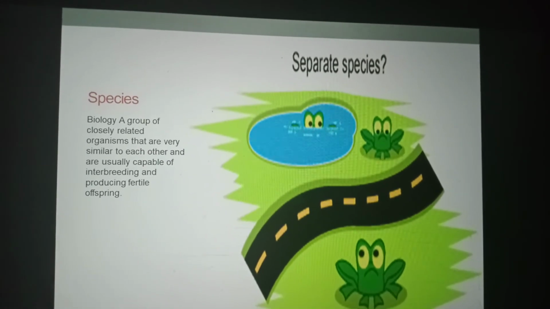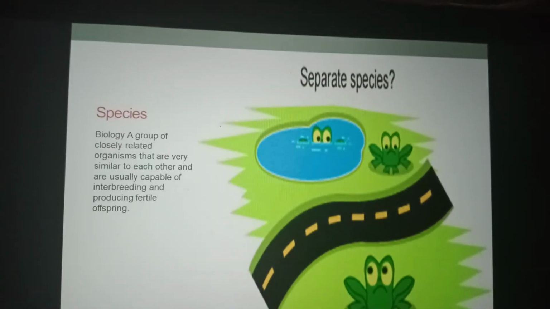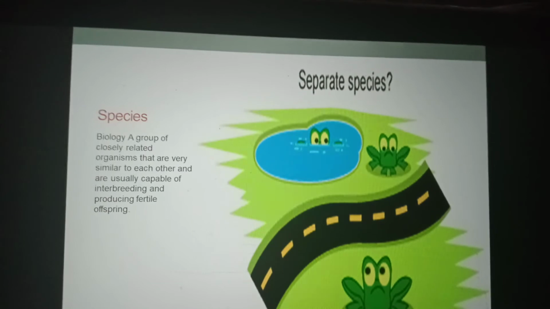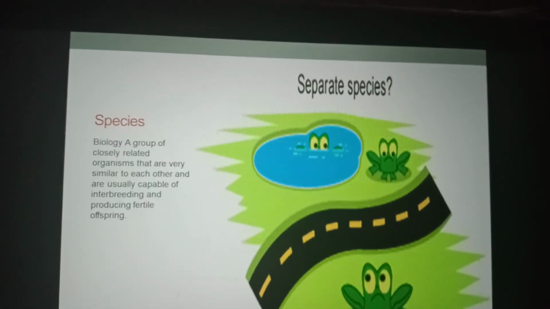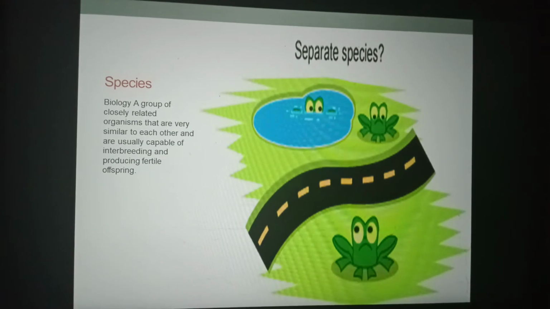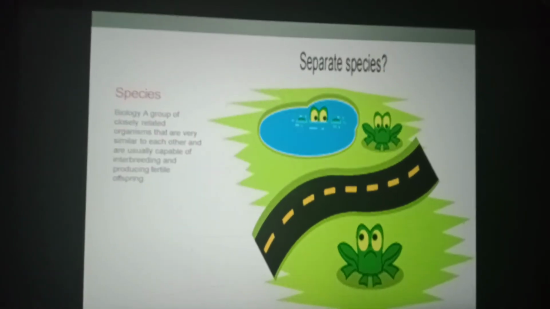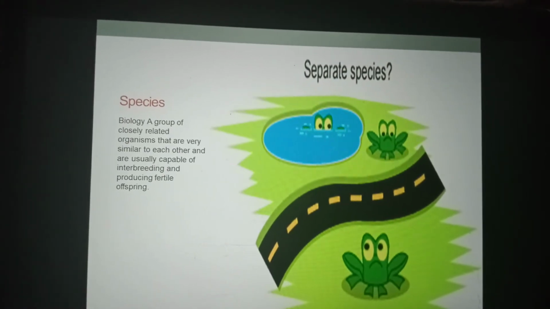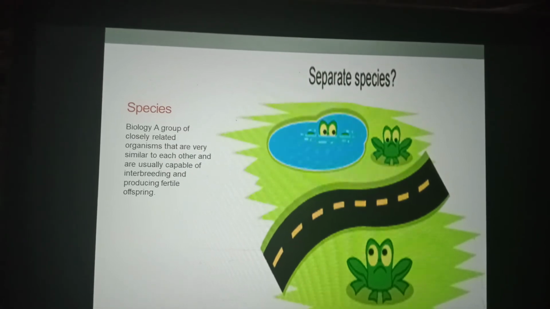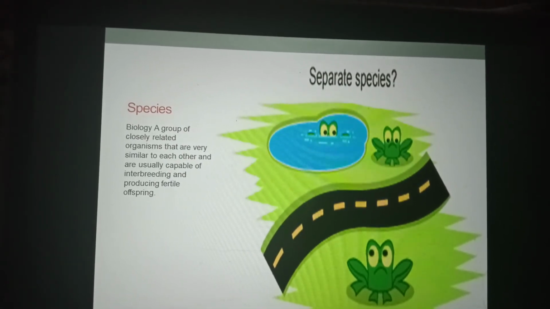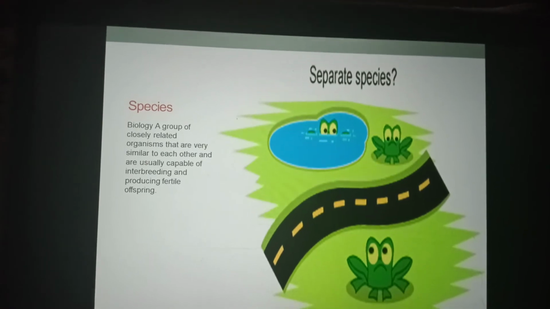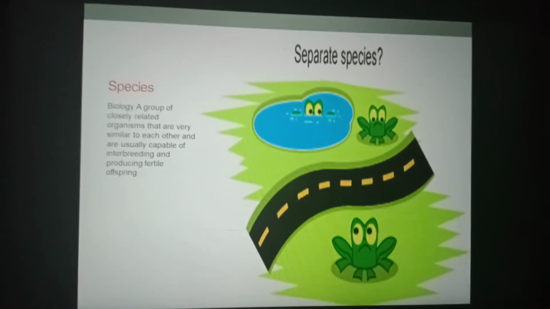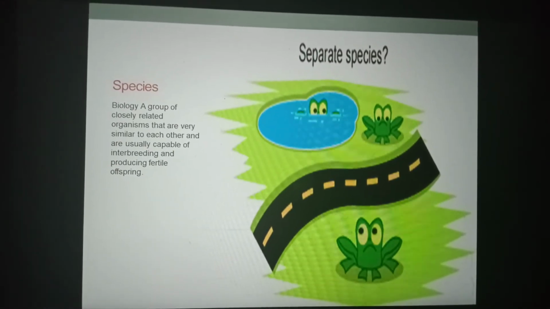Species. A species is a group of closely related organisms that are very similar to each other and are usually capable of interbreeding and producing fertile offspring. But they are reproductively isolated from all other such groups in nature. Each species possesses its own distinct structural, ecological, and behavioral characteristics. And species is the basic unit of classification.